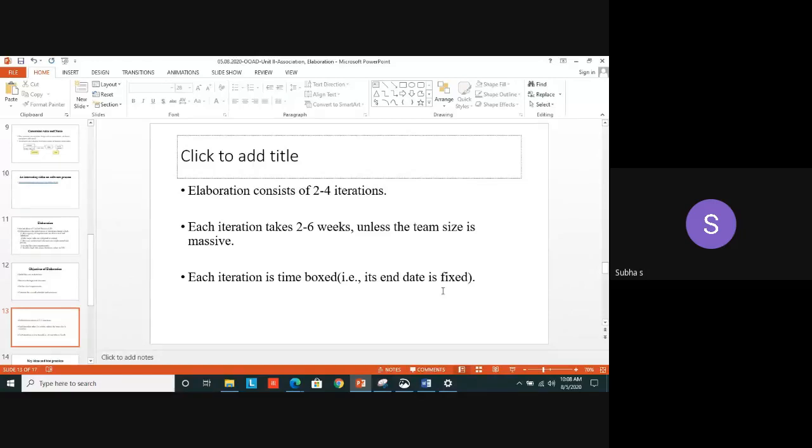The end date is not for the project or the module, but for each iteration. Because each iteration will take 2 to 6 weeks, I can fix the time box. I can make the time box 3 weeks. In those 3 weeks, I have to finish the iteration. Then you have to move on to the second iteration, which may take 2 to 3 weeks. In that period only, the risk values will be reduced. Okay, a very important phase, this elaboration phase.